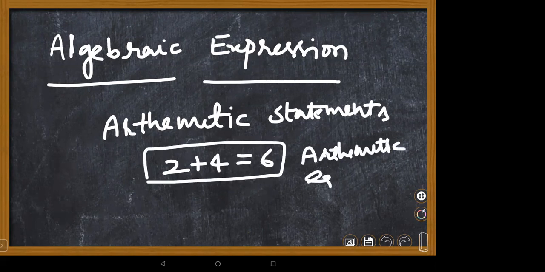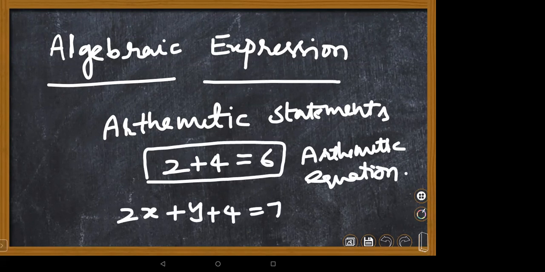Whereas if I'm using both numbers and variables, what is this? Ma'am, algebraic. That's algebra. Very good. 2x is also 2 into x. We will learn step by step, children.